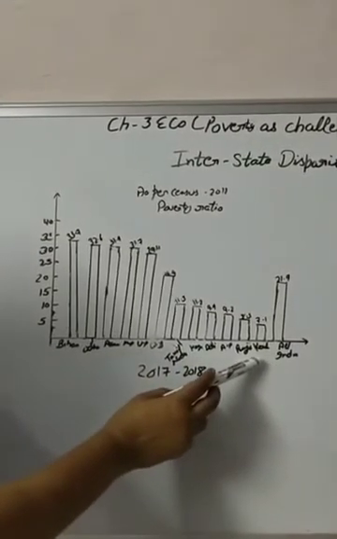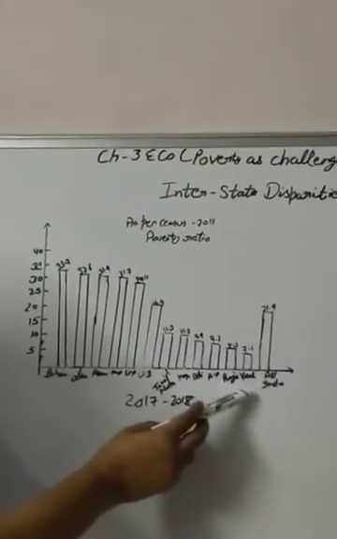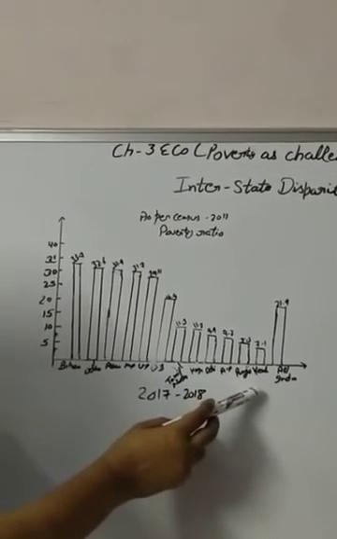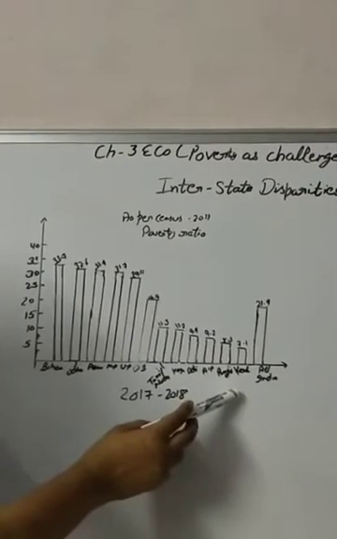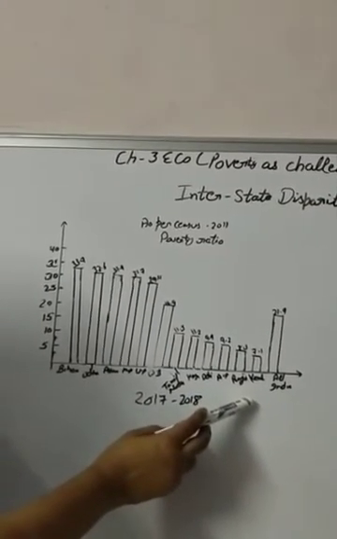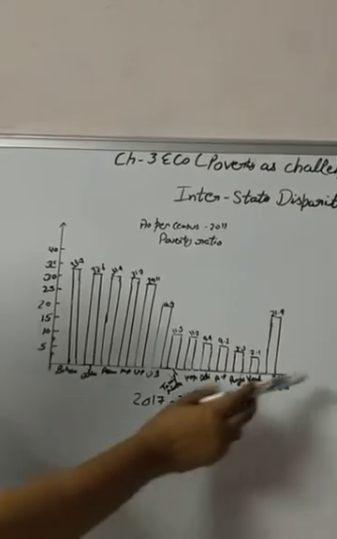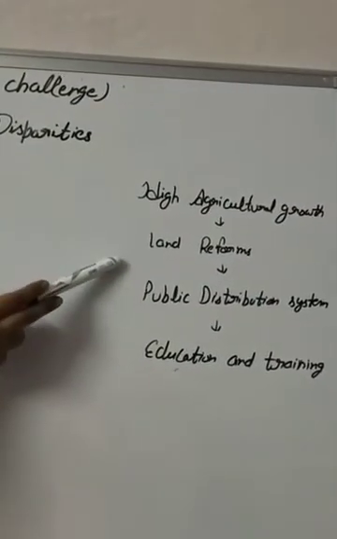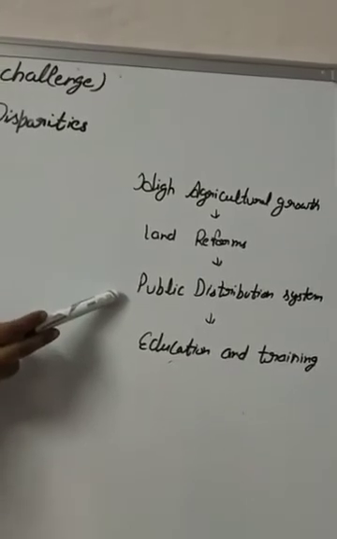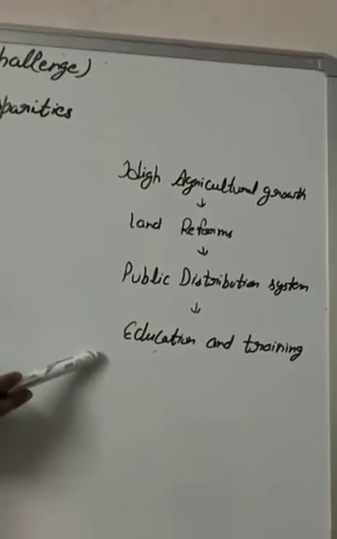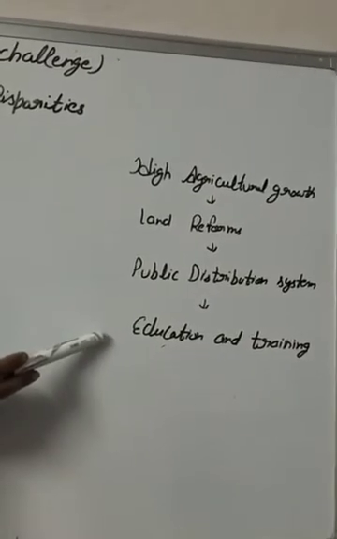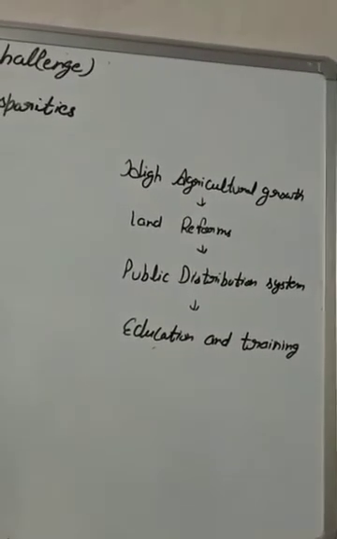Kerala has the highest literacy rate in India, for both its male and female population. This state focused on education, training and development of human resources that led to a decline in poverty. Thus, we can see that high agriculture growth rate, land reform, good public distribution system and education and training are some of the ways that poverty has been successfully reduced in India.